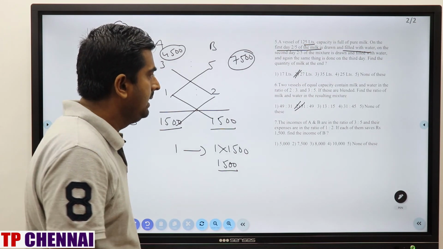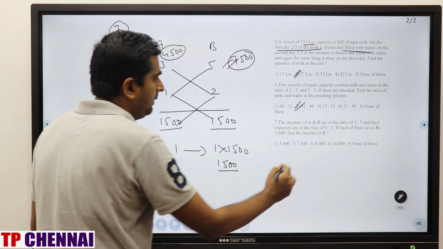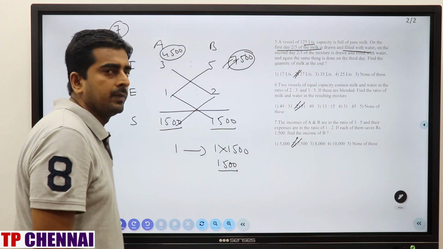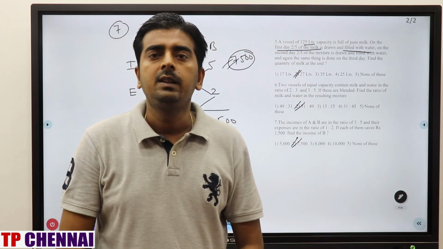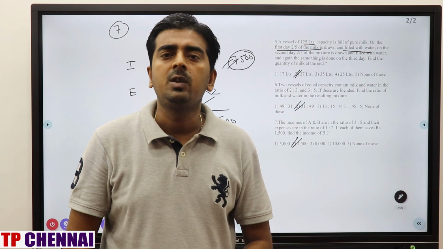Now what they are asking? Income of B, which is nothing but 7500, which is second option. Clear? So in this video we have seen 7 good questions of ratio and proportion.